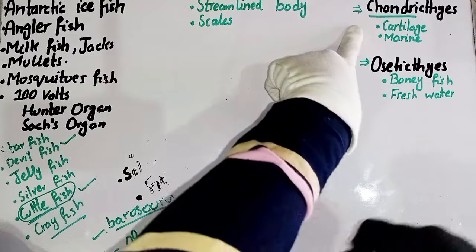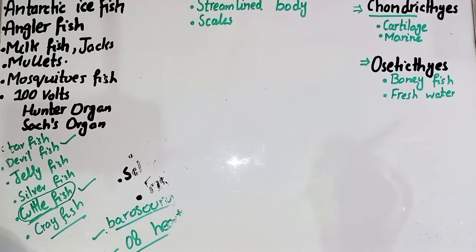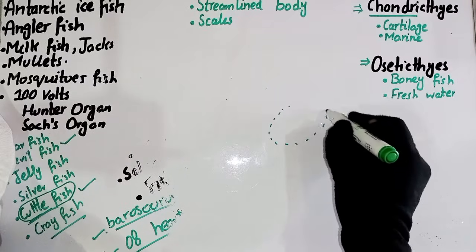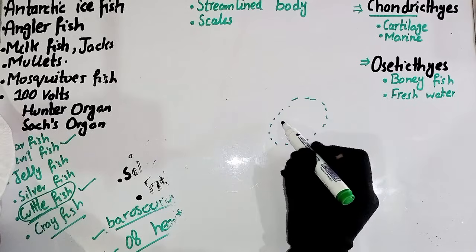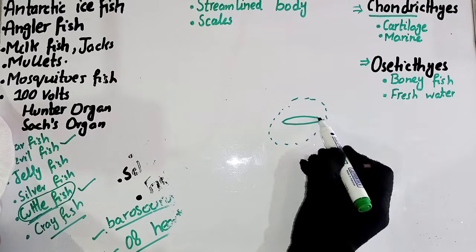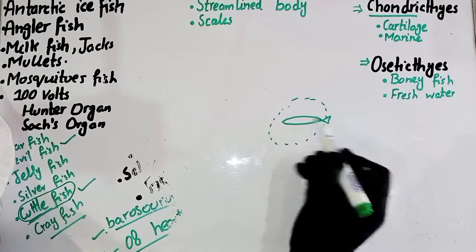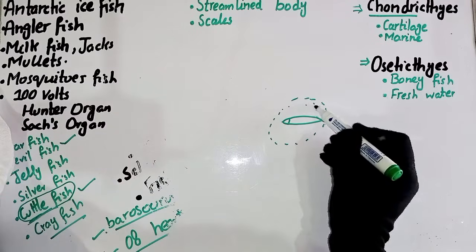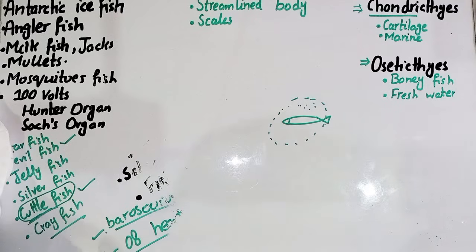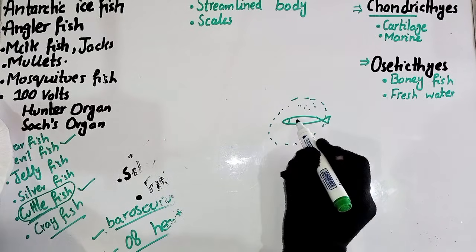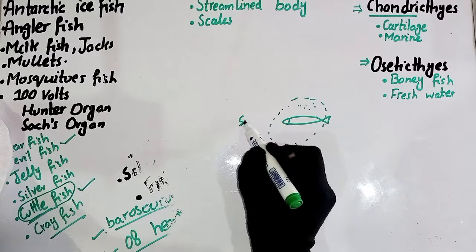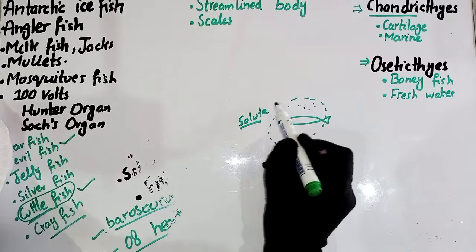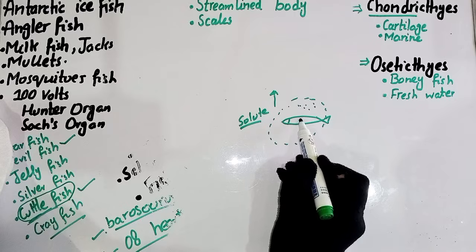If the fishes are present in the marine environment, we know that in the marine environment the salt concentration in the outer environment is very high. As a result, due to the higher concentration of salts outside, we can assume that salt is solute, so the solute is high outside and low inside the fish.